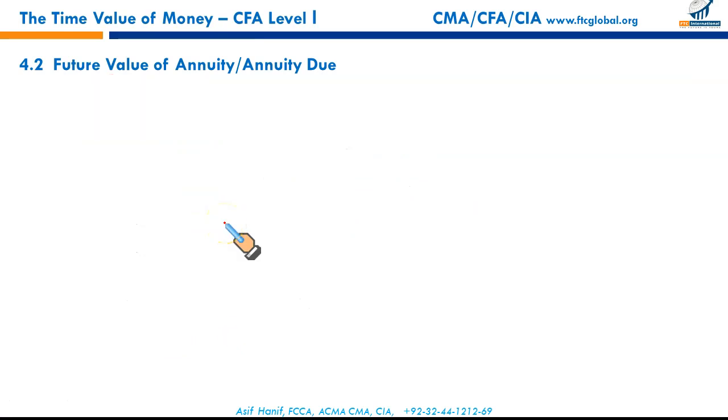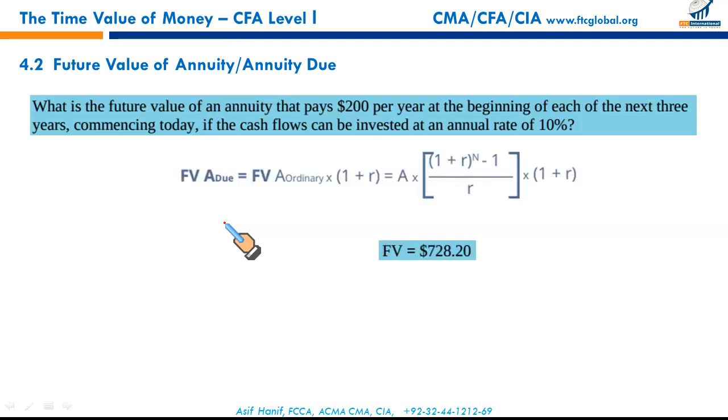Moving on, we have gone way past the 20 minutes target. Rush, people, rush. Now, next, what is the future value of an annuity that pays $200 per year at the beginning of each of the next 3 years?